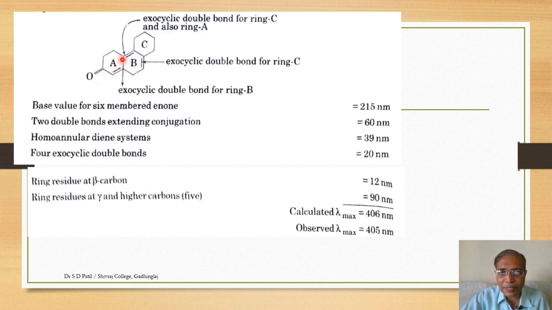Alpha carbon, beta carbon, at the beta position there is one ring residue, so the increment is 12 nanometers. Then ring residues at gamma and higher positions. Let us count these: 1, 2, 3, 4 and the fifth one. So 5 substituents at higher positions, and therefore an increment of 90 nanometers. The total in this case is 406 nanometers and the practical observation is 405 nanometers, which is the lambda max for this particular compound.